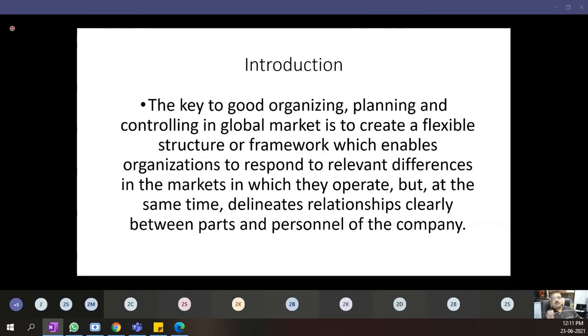So the key to good organizing, planning and controlling in global market. This is the key, or this is the golden rule, to have a good organization, good plan and good control of our products and services in the global market. The key is to create a flexible structure. See, any organization will succeed only if it is flexible.